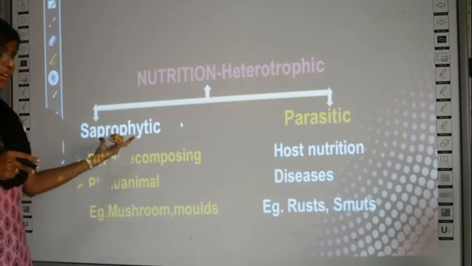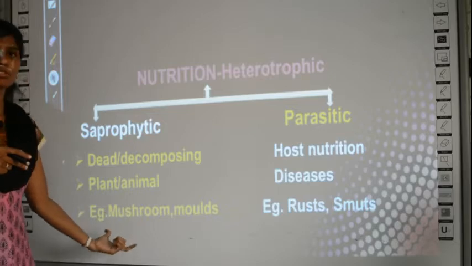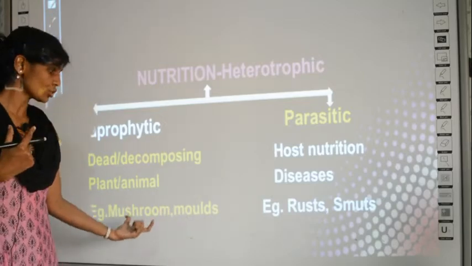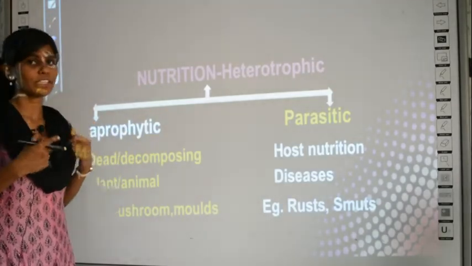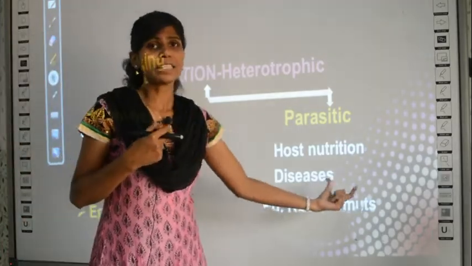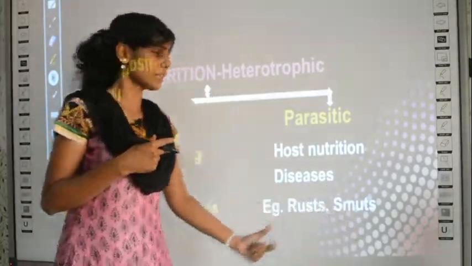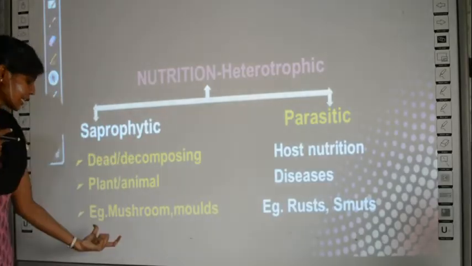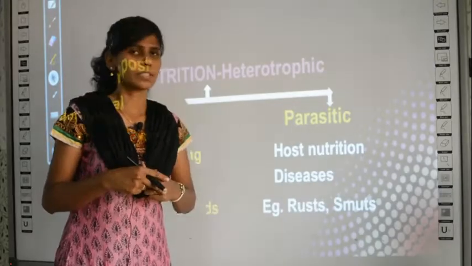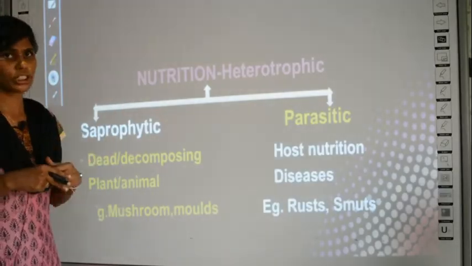Some examples are given. Saprophytic fungi examples are mushroom and mold, which is a general term for multicellular fungi. So mushrooms and molds are examples of saprophytic fungi, and for parasitic fungi, rusts and smuts. Okay, these are disease causing fungi, rusts and smuts. Here saprophytic fungi's example is mushroom, parasitic fungi's example is rusts and smuts. These terms you should be familiar with. So these are the two types of nutrition in fungi.